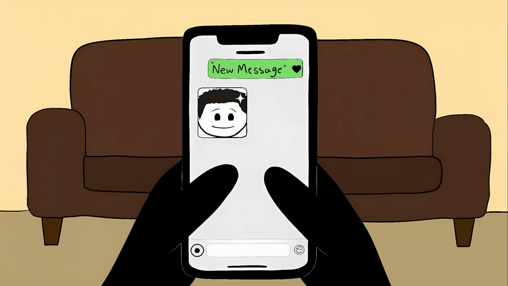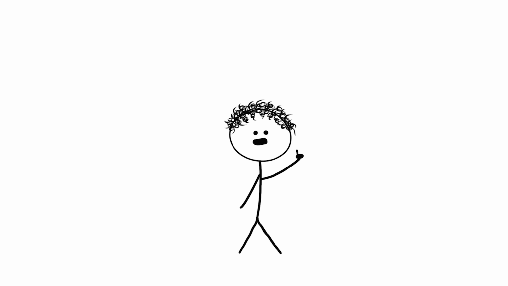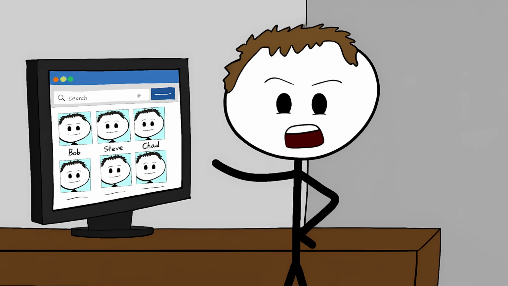Someone messages you with a profile picture that looks too perfect. Right-click the photo and search image with Google. Google's algorithm creates a unique digital fingerprint and scours its index for matches. If that same photo appears on dozens of other social media sites under different names, or on a stock photo website, you've caught a catfish.